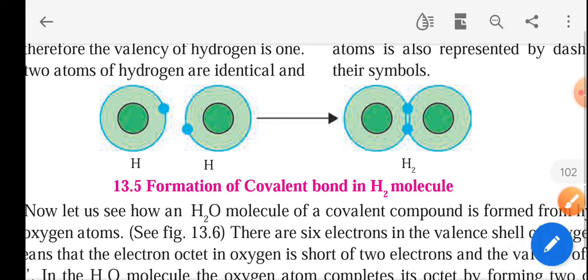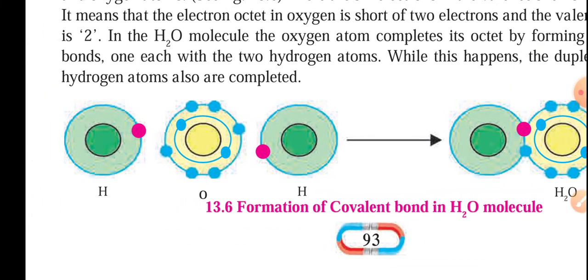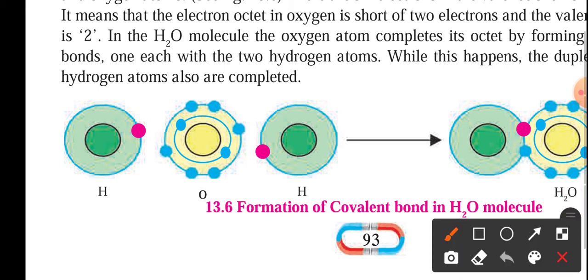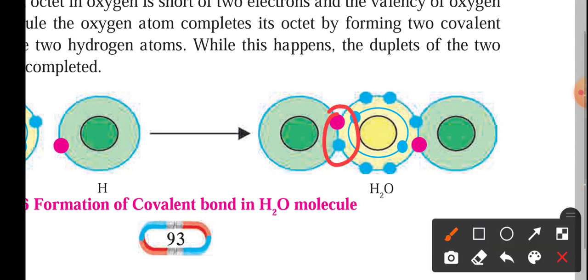Similarly, they have taken another example here, in which they have shown the water molecule. Here also you can see oxygen requires 2 electrons, so it can share 2 electrons with 2 different hydrogen atoms. This will be shared and this will be shared. You can see the further part of this diagram. Here they are sharing 1 electron each between the hydrogen and oxygen, forming the molecule named H2O.